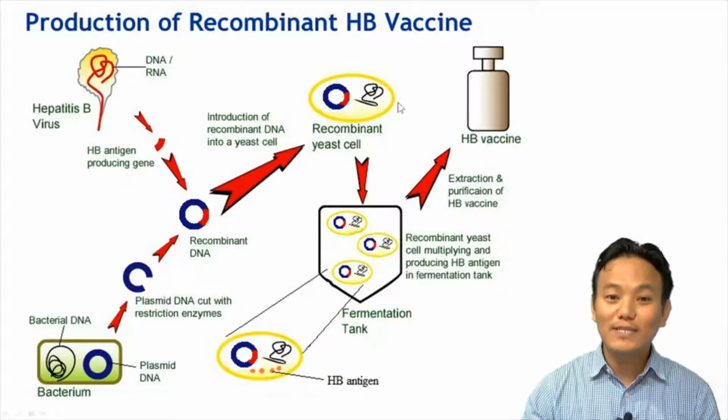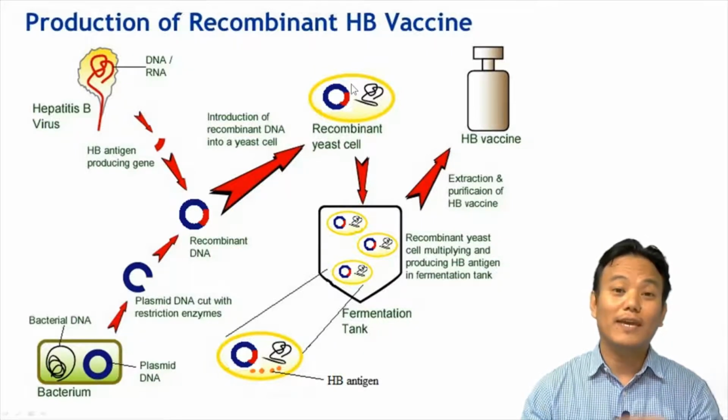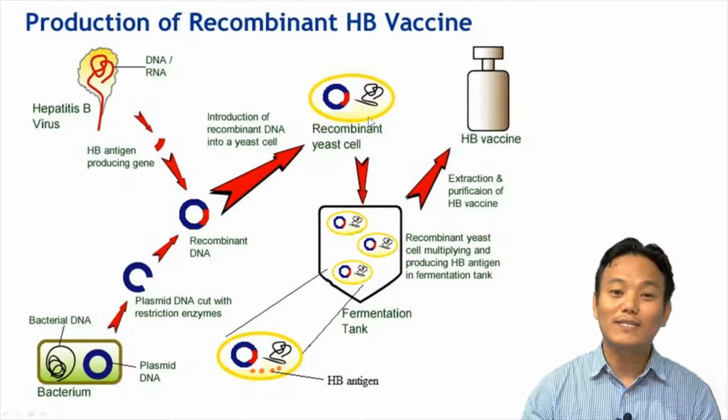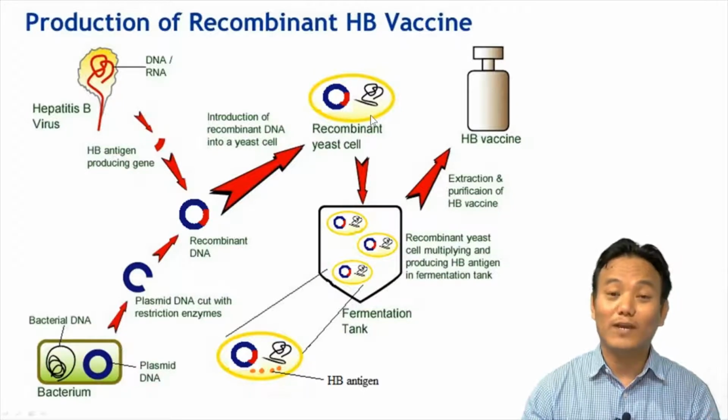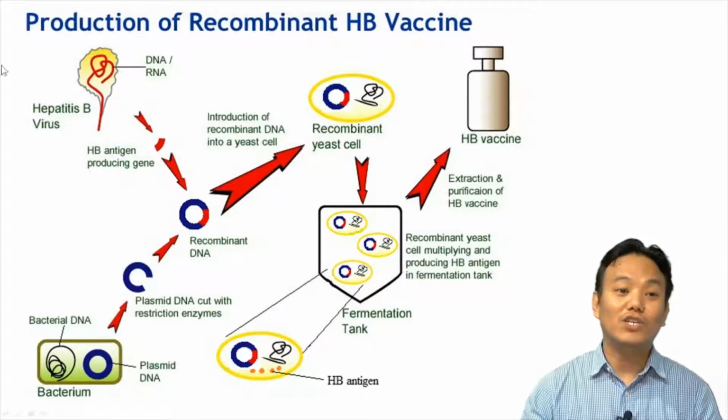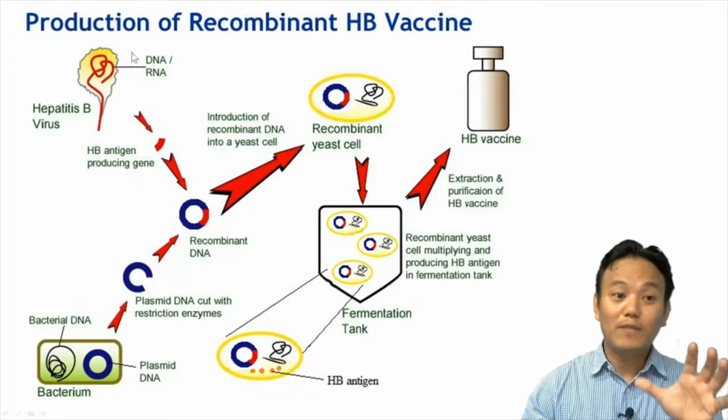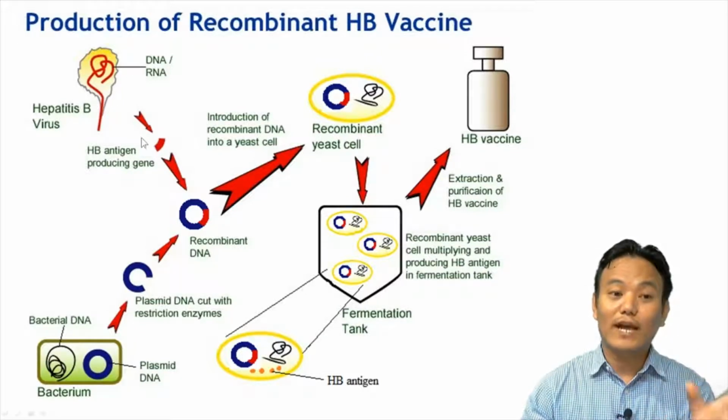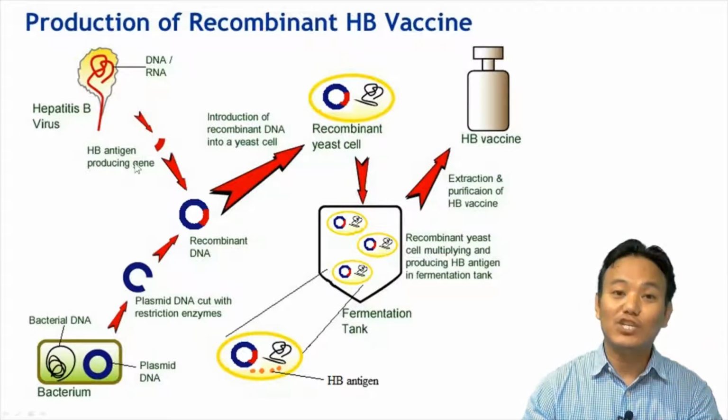So a yeast cell on its own cannot produce hepatitis B vaccine, because a yeast cell cannot produce the hepatitis B virus's antigens. Right. So what we need initially is the genetic material of the hepatitis B virus. From that genetic material, we isolate a particular gene which is responsible for producing the hepatitis B antigen.